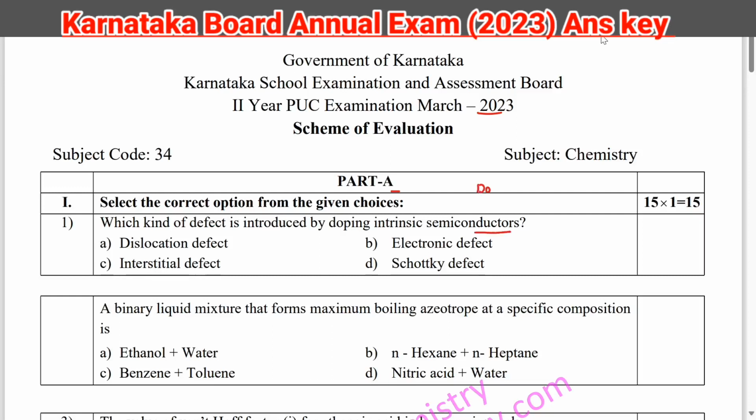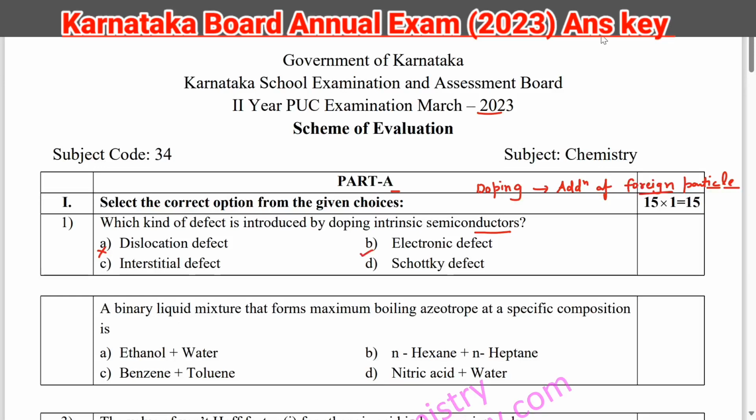The very first thing that we should know is what doping is. So doping is addition of some foreign particle. That can be atom, that can be ion, right? So we are adding some foreign particle. So addition, but we are doing addition. Dislocation defect cannot be our answer, we are not dislocating anything.